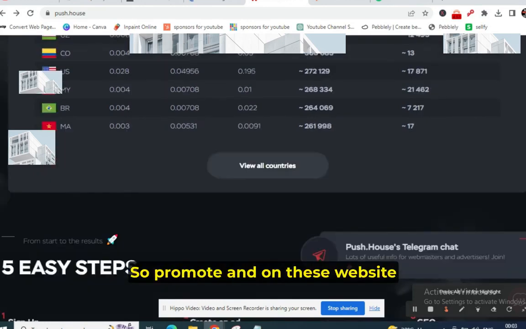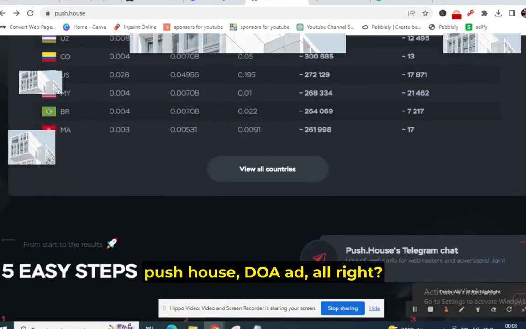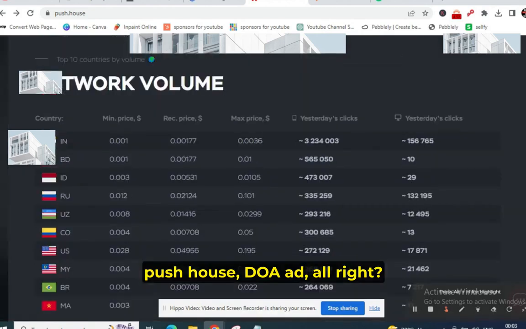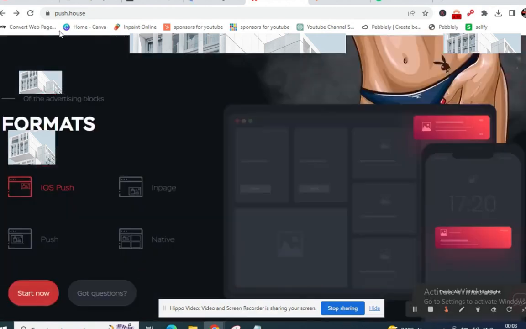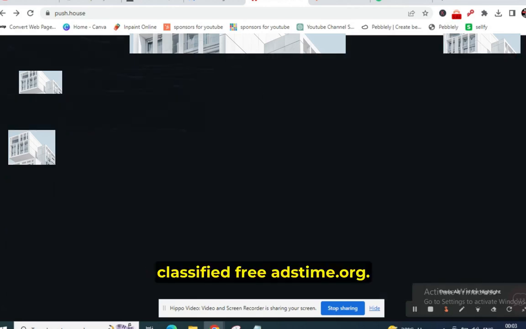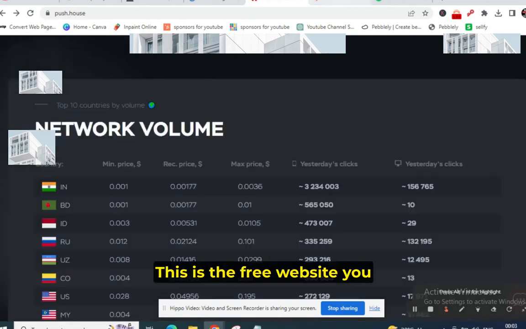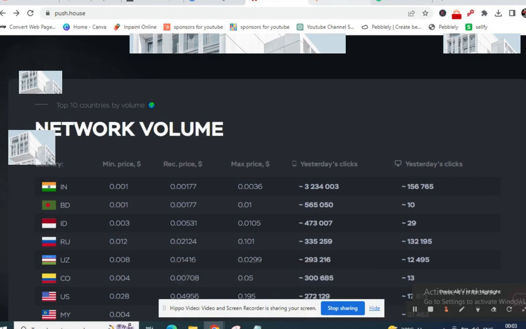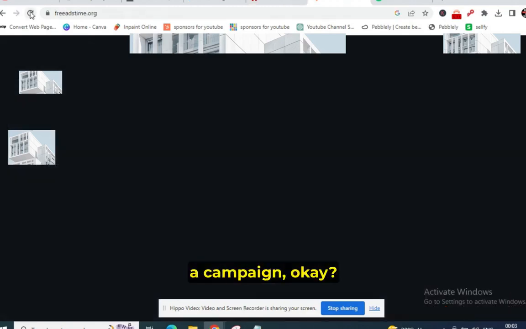So promote on these websites: push.house.com, doa.ad.com. And the third traffic source which I would tell you is free classifieds, freeadstime.org. This is a free website. You need to create a campaign on this website. It's totally free to create a campaign. It's like a classified site. You can promote in every country.